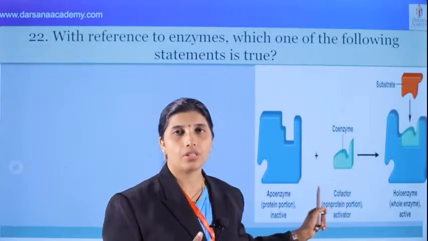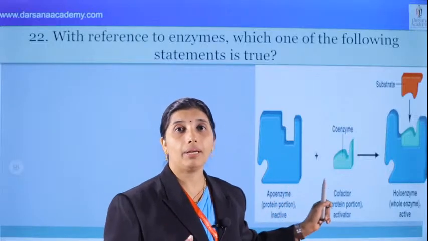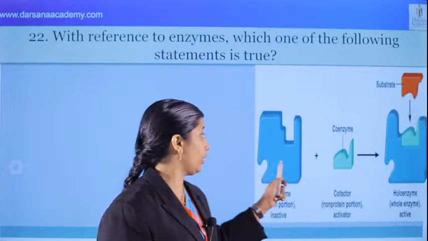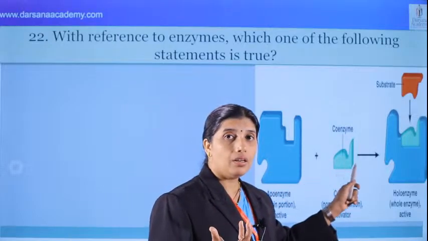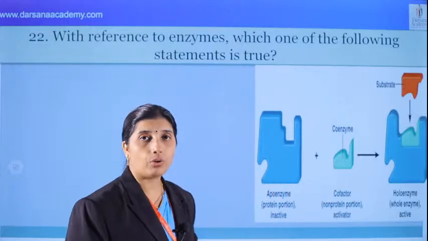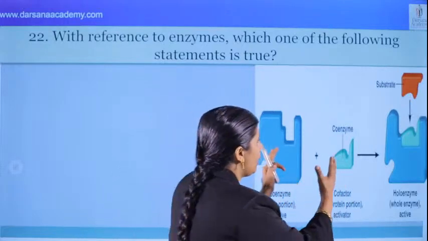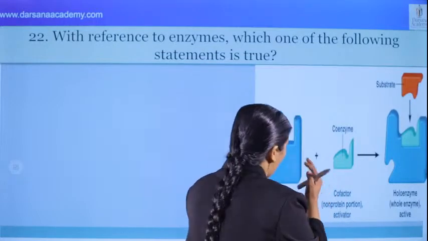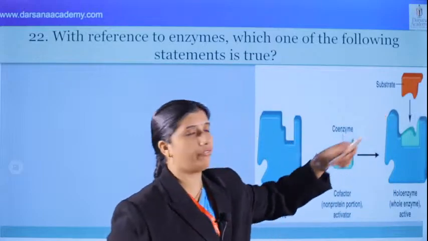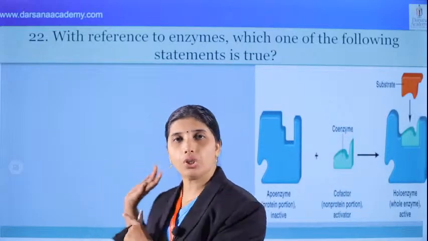Cofactors are of 3 types: prosthetic group, coenzyme, and metal ion. Prosthetic groups are organic compounds tightly bound with the protein part. Coenzymes are organic compounds loosely associated with the protein part, that is the apoenzyme. Apoenzyme and cofactor join to form the holoenzyme, the whole enzyme that is active. The question is based on this.